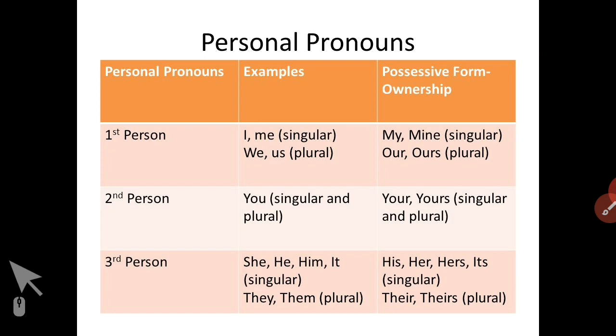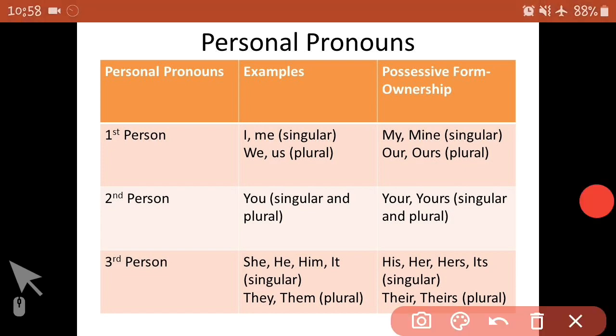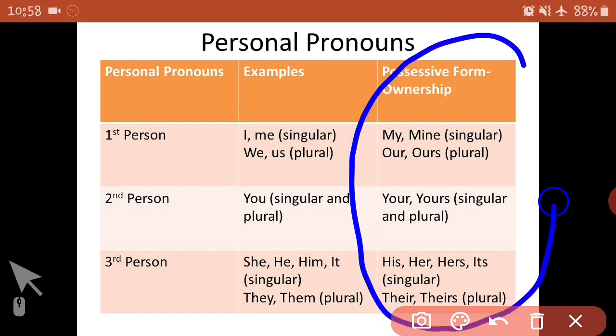Let's have a look again at personal pronouns. As I said, a possessive form of ownership is also there in personal pronouns. Let's see the words which show a possessive form of ownership in personal pronouns. These words are my, mine, our, ours. Here you can see singular and plural: your, yours, his, her, hers, its. All the pronouns in this column show the possessive form of ownership.